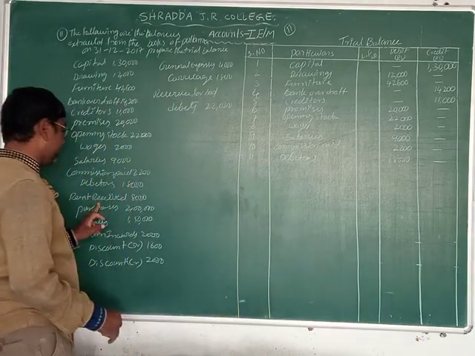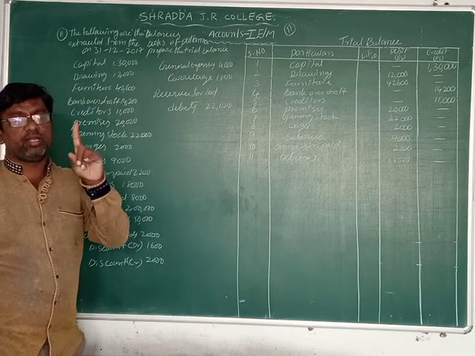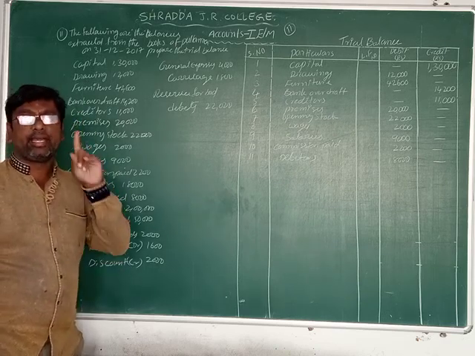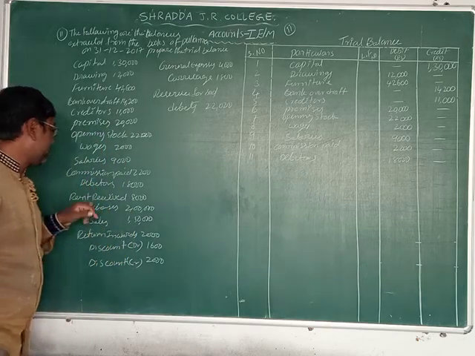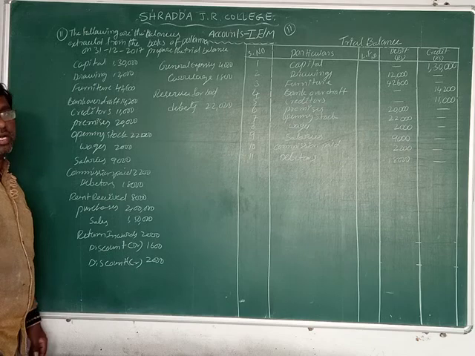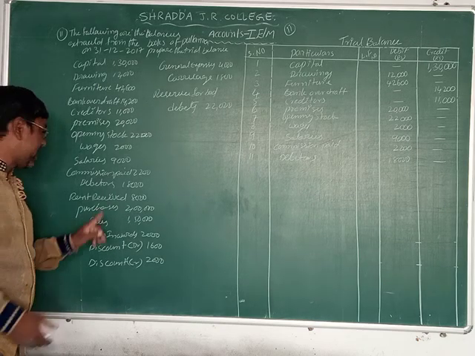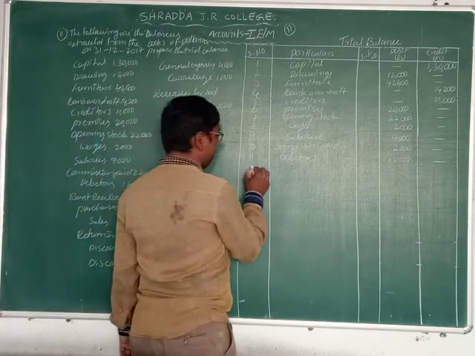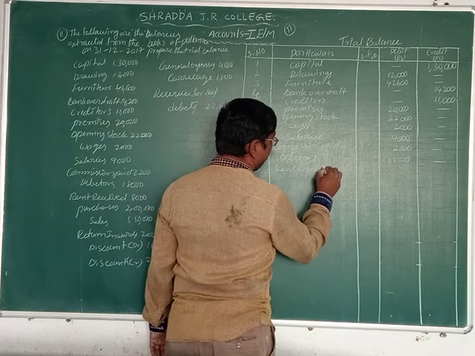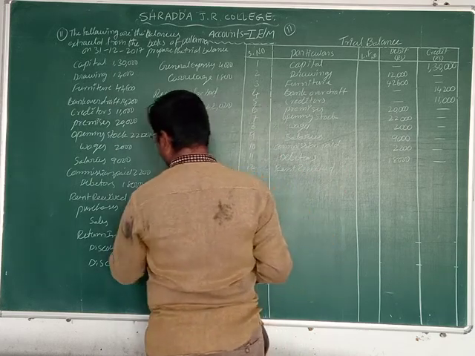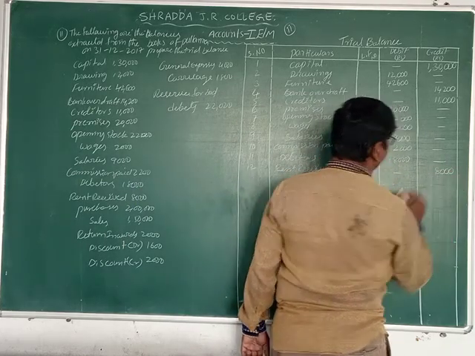Next, rent received 8,000. Rent is in two types: rent paid and rent received. Rent paid is an expense. Rent received is an income. Okay, now what is given here? Rent received. Rent received is what? Income. All incomes we can record into credit side. Write down it is the 12th one. Rent received. That amount is what? 8,000. We can record it to credit side.